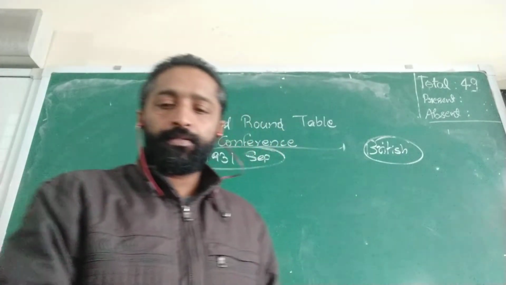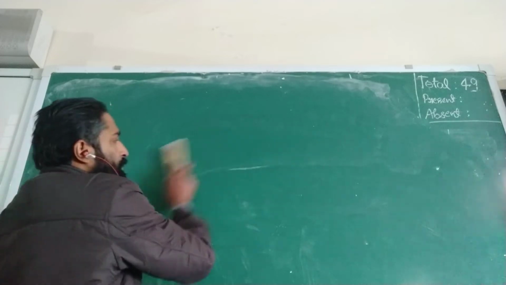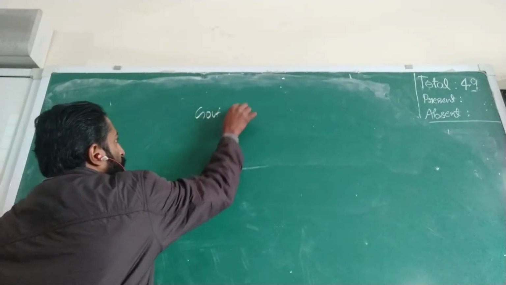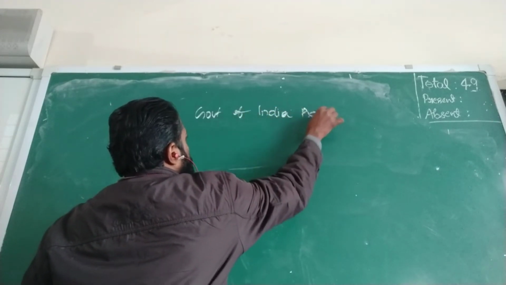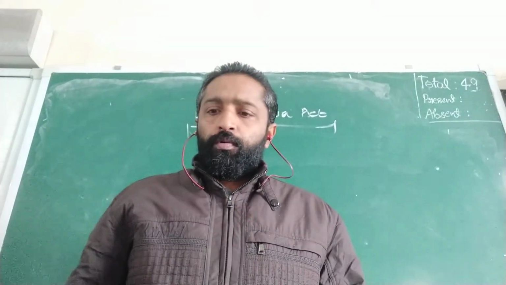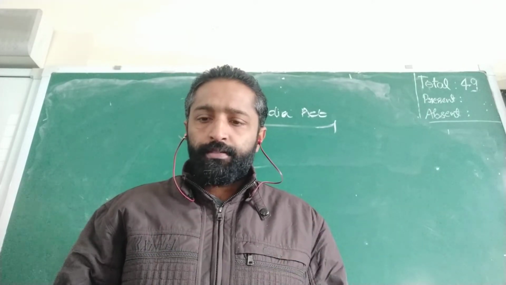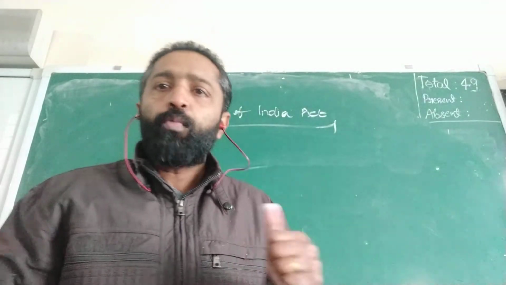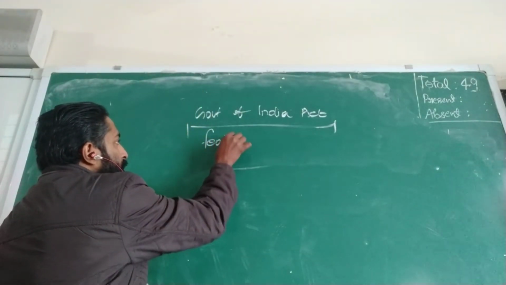Now let's move on to the next one, that is the Government of India Act of 1935. In August 1935, British introduced the Government of India Act. And what are the features of it? Or what was the content of it?